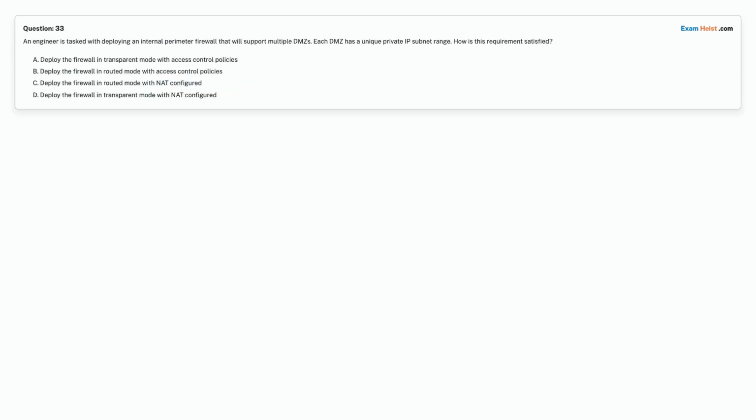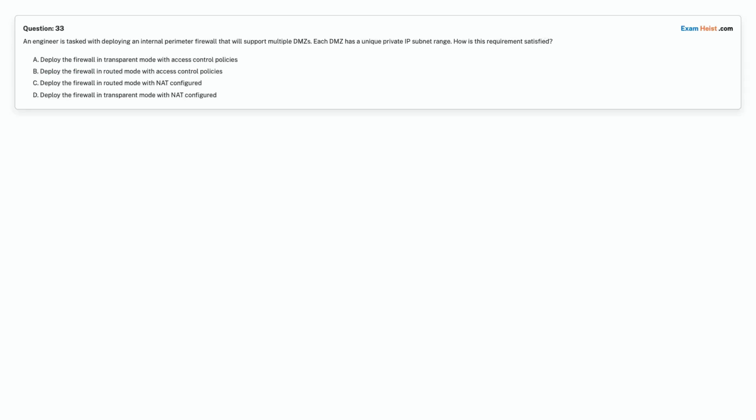Question 33. An engineer is tasked with deploying an internal perimeter firewall that will support multiple DMZs. Each DMZ has a unique private IP subnet range. How is this requirement satisfied?